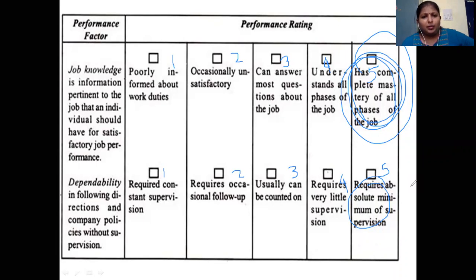Then again there is another person, Ramesh, let us say. I rate his job knowledge as very poor, which is 1, and I say dependability 2. Occasionally I need to follow up on him. So his rating will be 3. If you try to compare Suresh and Ramesh, who is better? Of course Suresh, because he is getting 5 points whereas Ramesh is getting 3 points. Like this, various performance factors are listed here. These are only two which I have listed out.